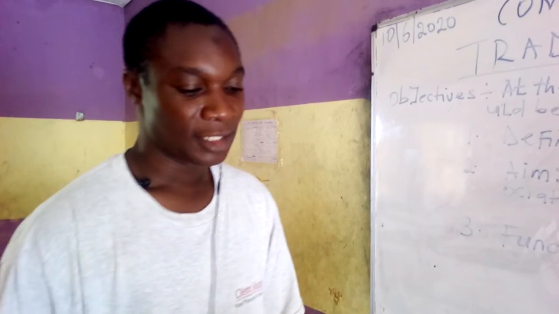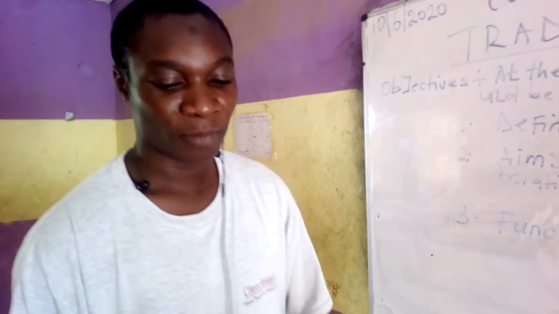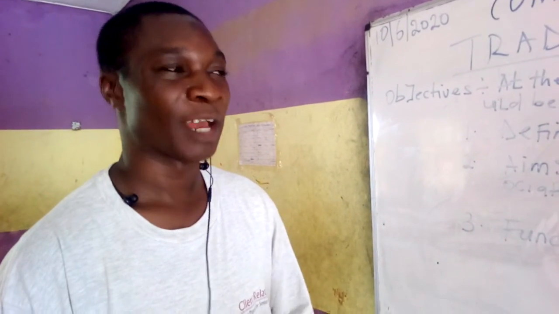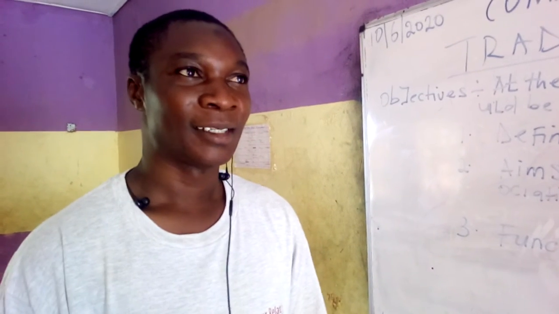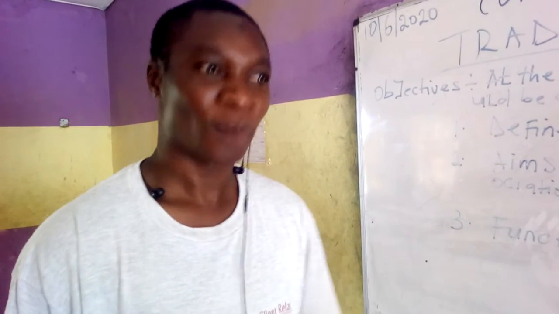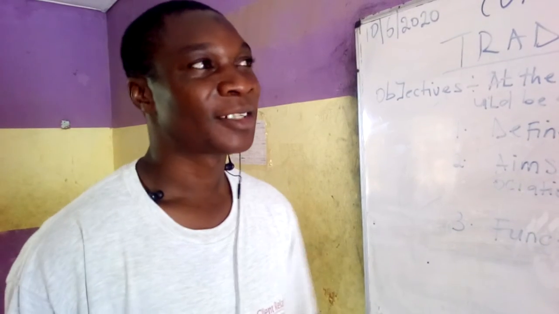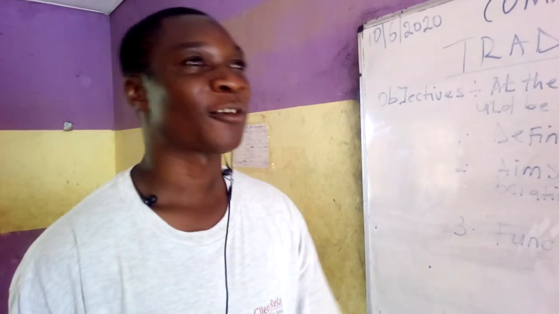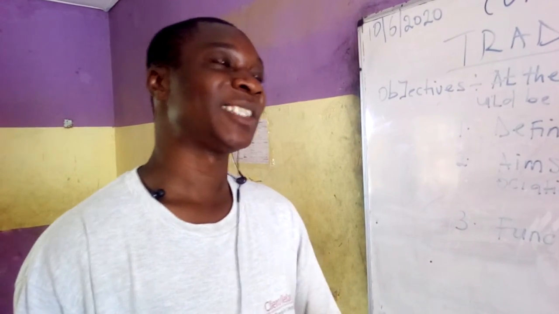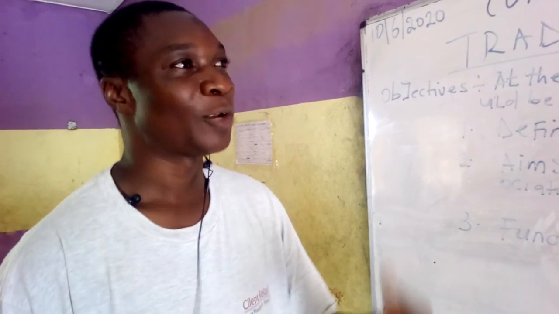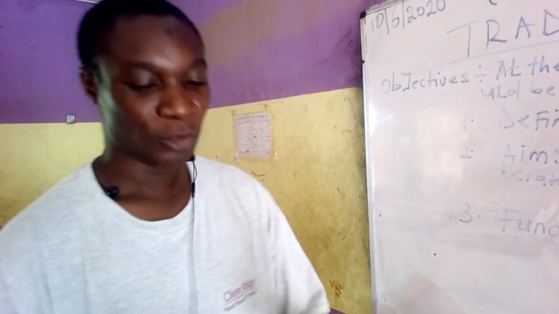Number three, they put political pressure on government for the interest of their members. If there's any government policy that will affect the business interest of their members, they can protest, they can lodge a complaint to the government, telling the government that this policy will affect the business interest of their members. So the government will now look into it and find a solution.